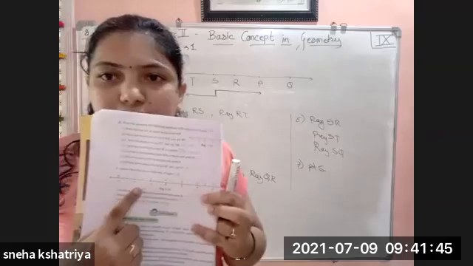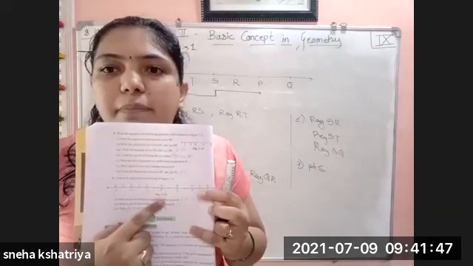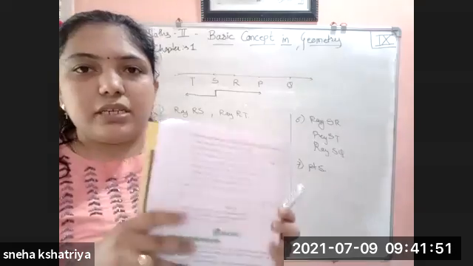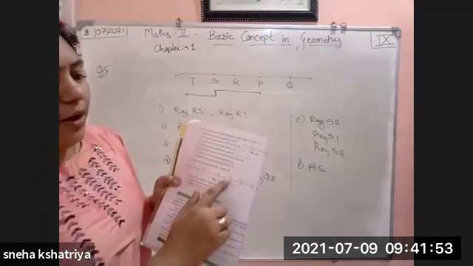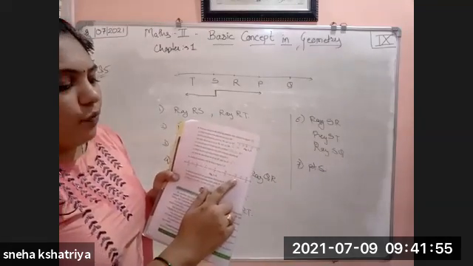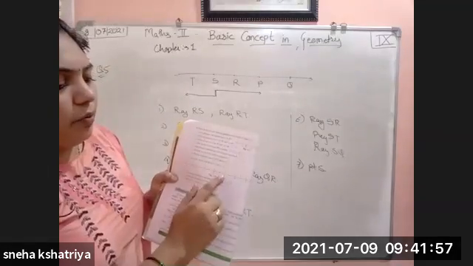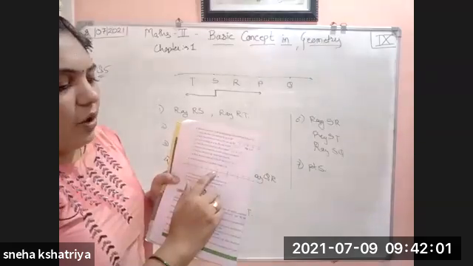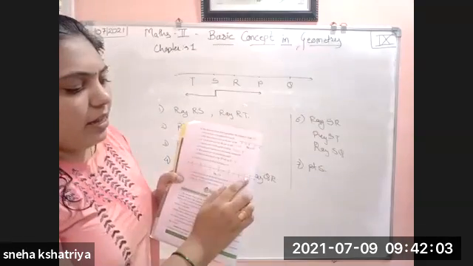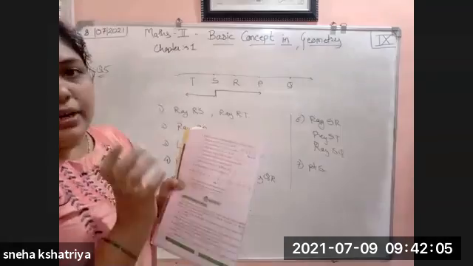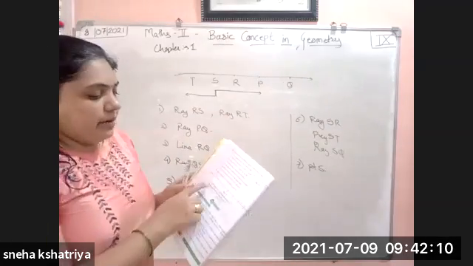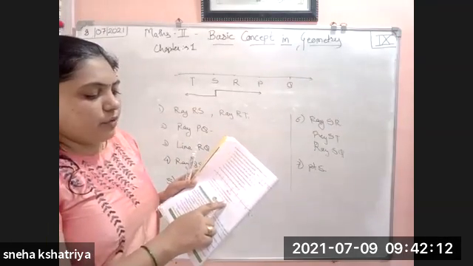From that number line, find out which points are equidistant from point B. If you see clearly from point B, C is at 4 and A is at 0. Means the value of B is 2, here 2 distance, here 2 distance. So C and A will be one pair of points. D and P will be another pair of points. These 2 points are what? Equidistant from each other.